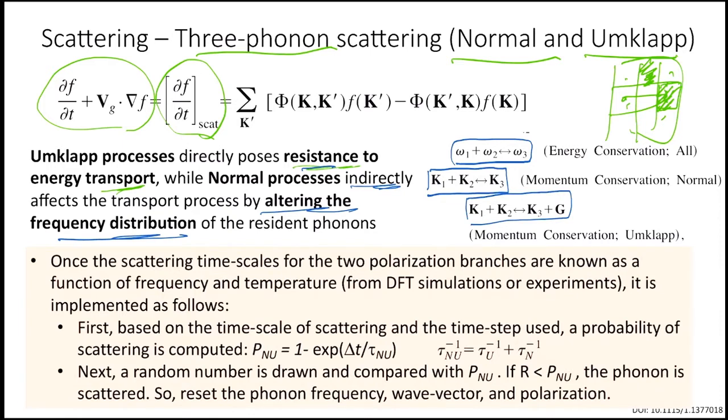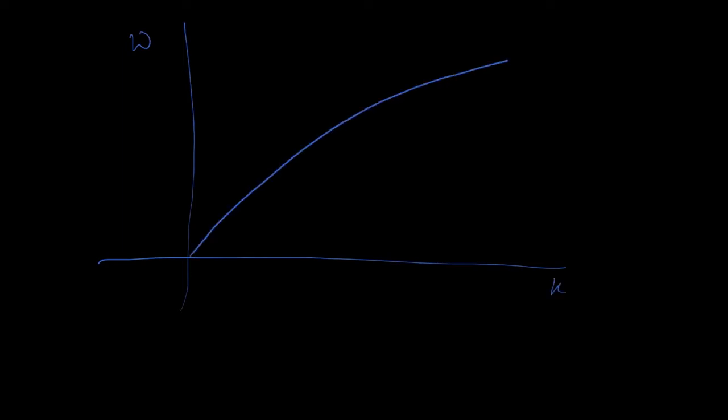Okay, so the information we need before we start this code is that we have to find the scattering time of the two polarization branches as a function of frequency and temperature. So basically, that was our phonon, omega versus K. Let's say we have only one branch.